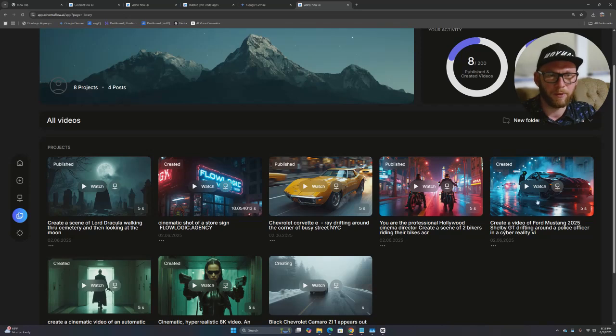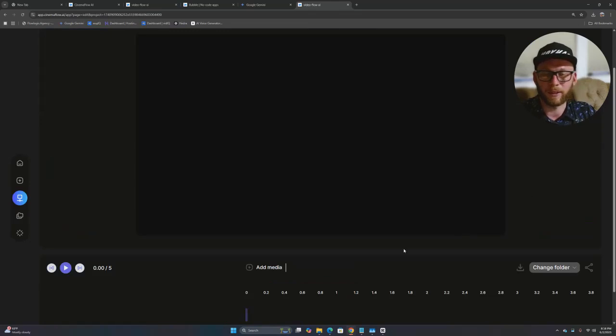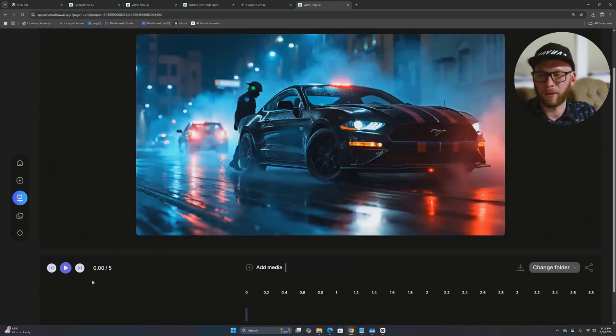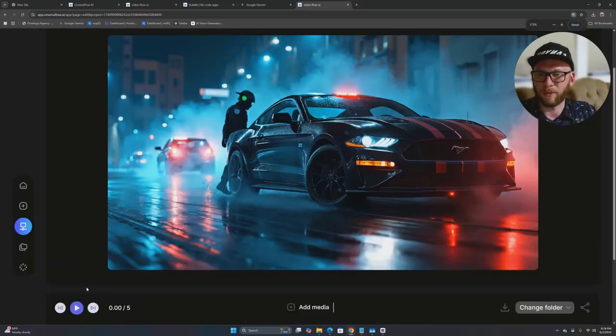Let's see. Create video for Mustang 2025 Shelby GT drifting around the police officer in cyber reality. Let's see. I think this one's ready too. Oh, look at this. I like the quality. Very nice. I can even zoom in right here.